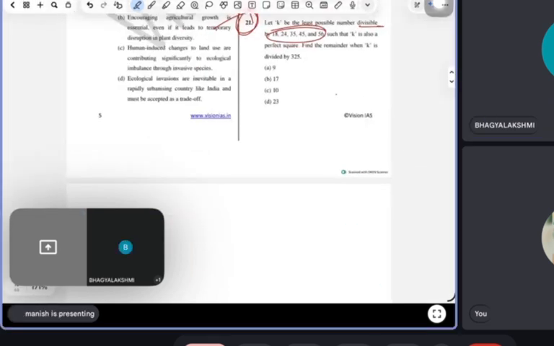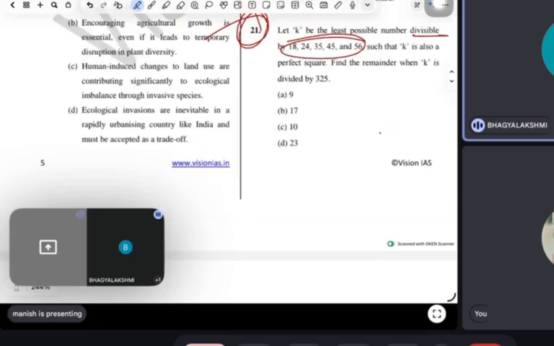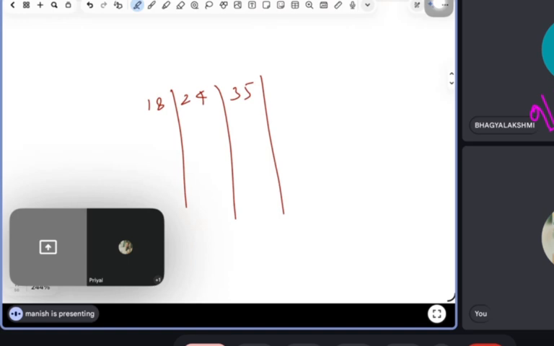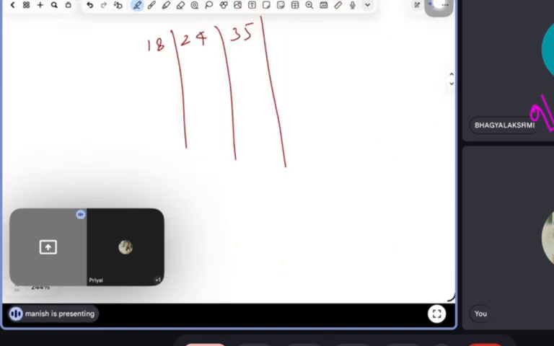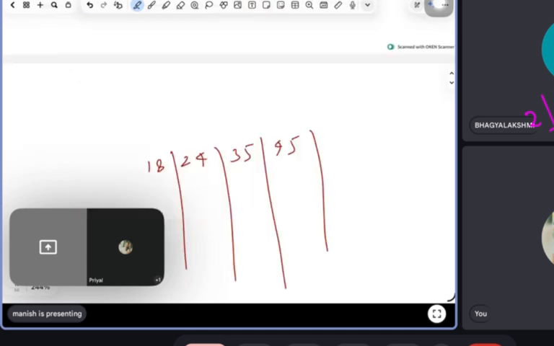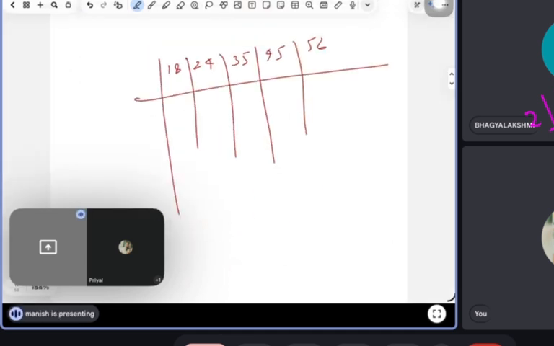Then instead of that I will take 18, 24, 35, 45, 56. We need to take the LCM. Okay, all right.